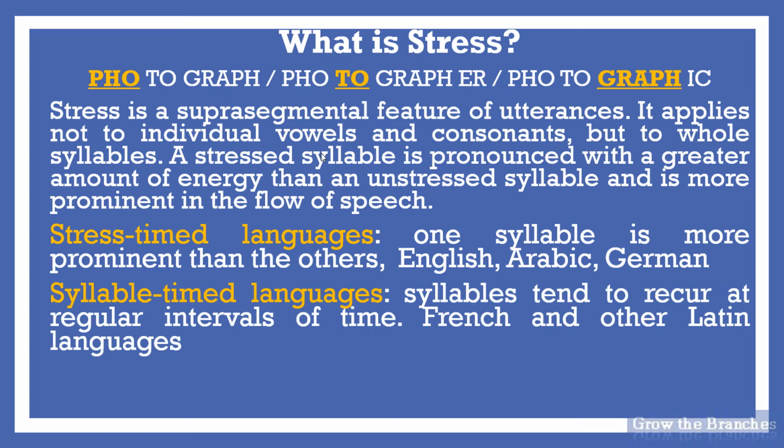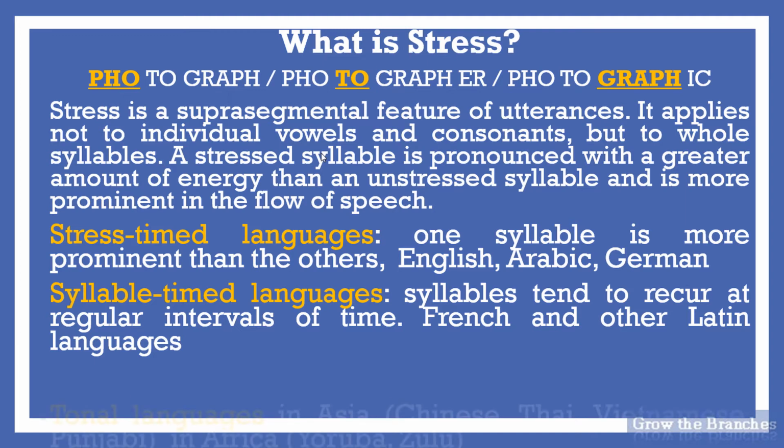For example, in syllable-timed languages, in one word all syllables have the same time, such as French and other Latin languages. However, in French words, you might hear the last syllable often lengthened, but it doesn't change the meaning or the grammar of the word in the same way it does in English.